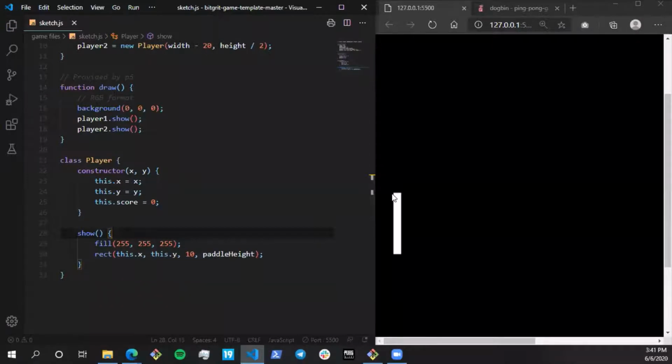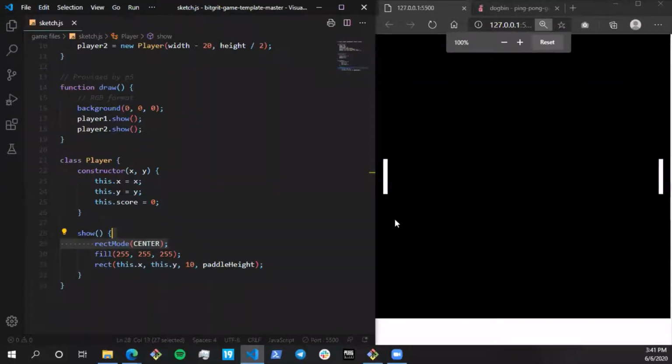But we want the x and y of the paddle to be at the center. That is why we add this line of code, rect mode center, so that whatever x and y we are considering is at the center of the drawing. By default, it is in the corner. We want it at the center, so we change the mode to center.